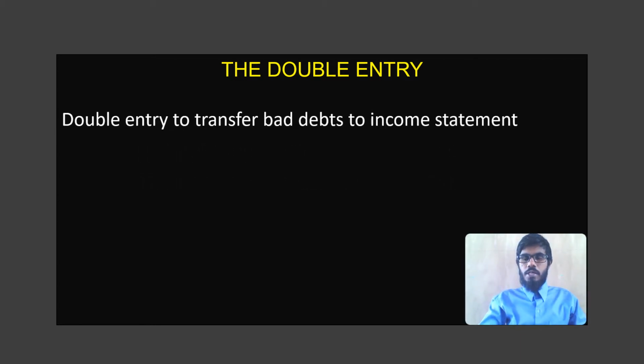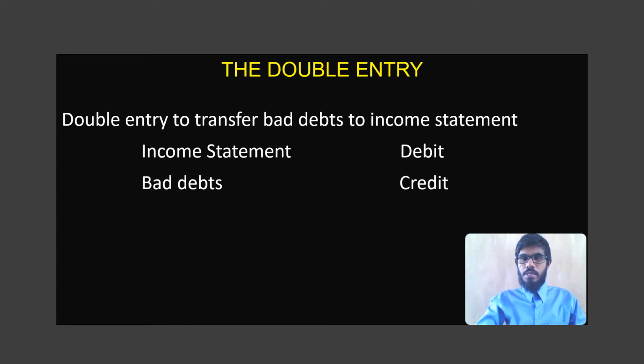Now at the end of the year, students, we want to close the bad debt account and make the transfer to the income statement. How do we make the transfer? We debit the income statement and then we credit the bad debt account. Bad debt account was originally debited when it was created. Now in order to close the bad debt account and make the transfer, we give a credit to the bad debt account.